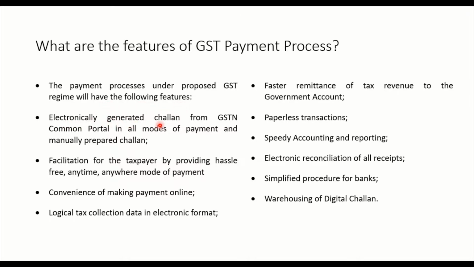Electronically generated challan. E-challan is one of the beautiful features of the GST payment process. It is generated from GSTN, the common portal, for all modes of payment. And what are the modes of payment? It can be NEFT, RTGS, bank transfer, or OTC. These are the 4 modes of payment. You cannot pay cash. If you have to pay a cash amount, you have to go to the OTC, and that too up to 10,000 rupees.